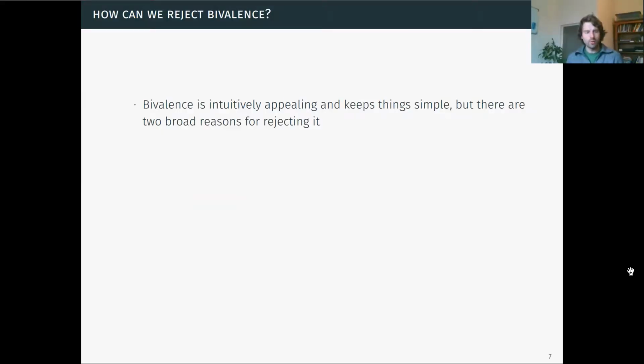Now, why would we want to get rid of one of these principles, bivalence or law of excluded middle? We're going to focus a bit on bivalence, and then we're going to see how some things about the law of excluded middle fall out later. Bivalence is intuitively appealing to us because it seems like those are the 2 possibilities. True and false seem to be the 2 options. It keeps things simple, and it seems to make sense of how we talk about the world, how we see the world. But there are 2 broad reasons we might give for rejecting it.